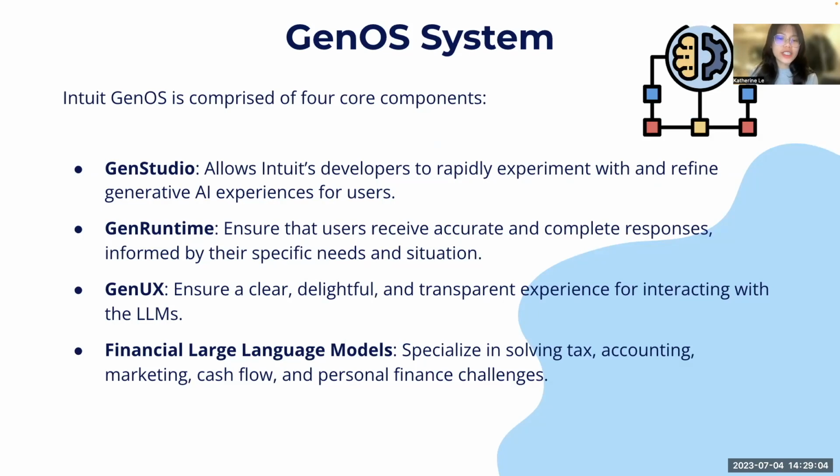In this step, it allows the Intuit developers to rapidly experiment with and refine the generative AI experiences for users. And the second component is the Gen Runtime. This is to ensure that users receive accurate and complete responses informed by their specific needs as well as their different situations. And the third one is the Gen UX. This component is to ensure a clear, delightful, and transparent experience for interacting with the LLMs.